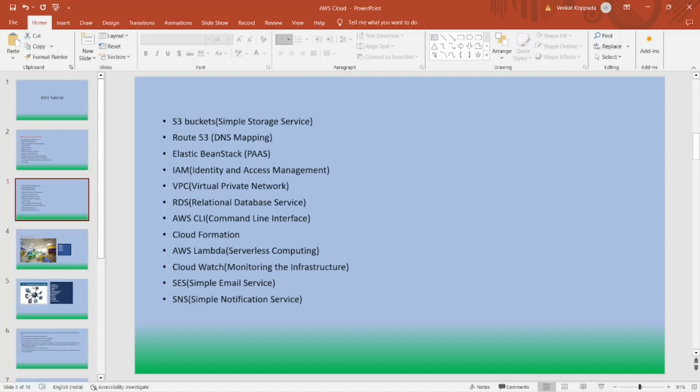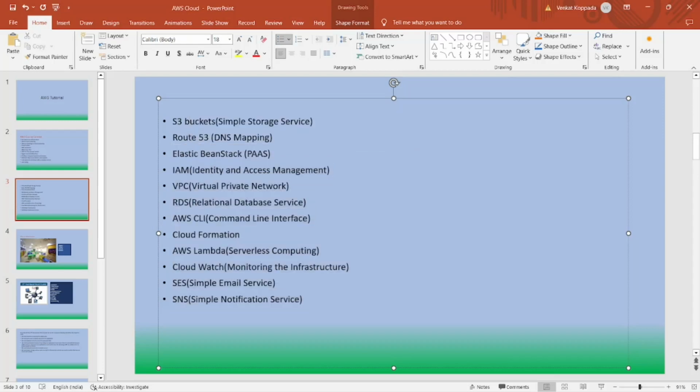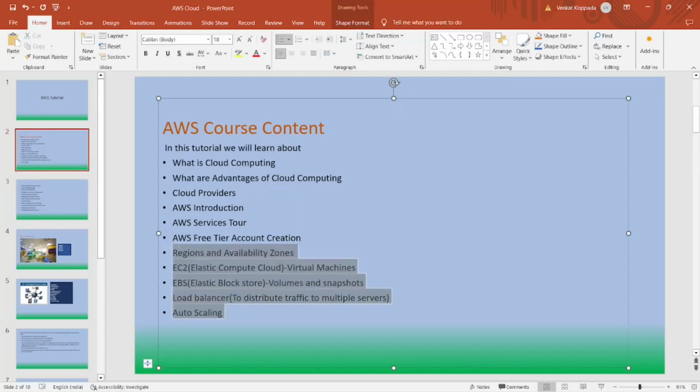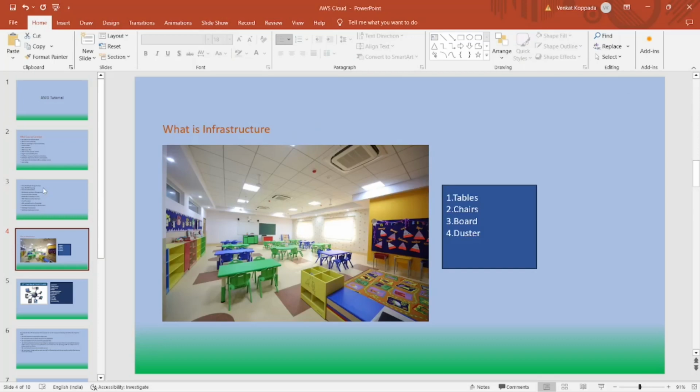Okay, so these are some services which are available in AWS. So in AWS we have 200 plus services, but most of the companies are using these services. Okay, so in our upcoming sessions we will go through all of these services. Okay, so before going into AWS cloud, I will explain about what is infrastructure.